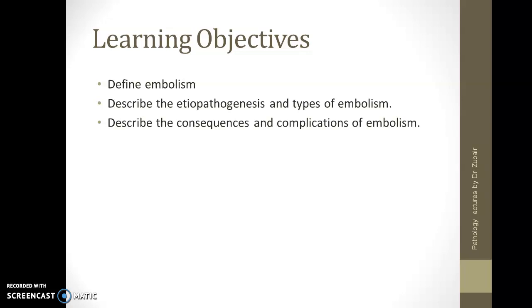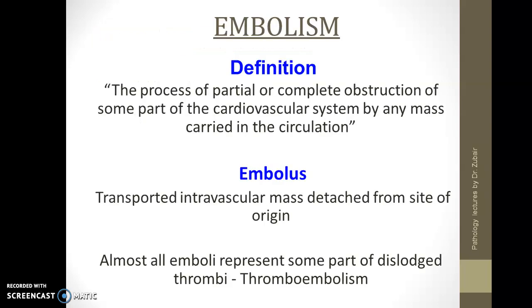Our learning objectives are to define embolism, describe etiopathogenesis and types of embolism, and describe the consequences and complications of embolism. How do we define embolism? It's the process of partial or complete obstruction of some part of the cardiovascular system by any mass carried in the circulation. What is this any mass? We will see in the next slide.